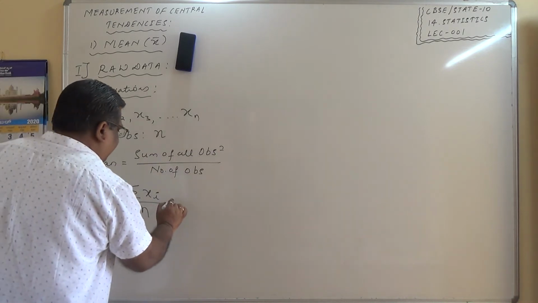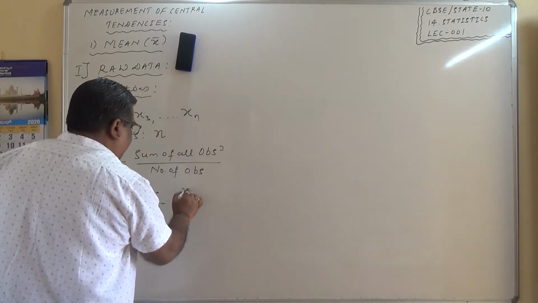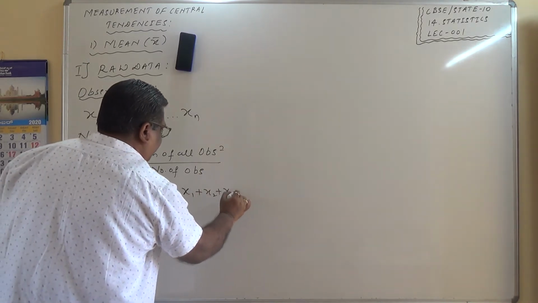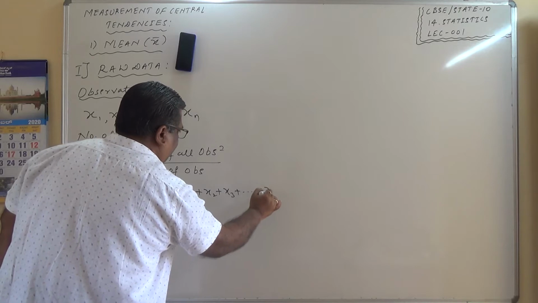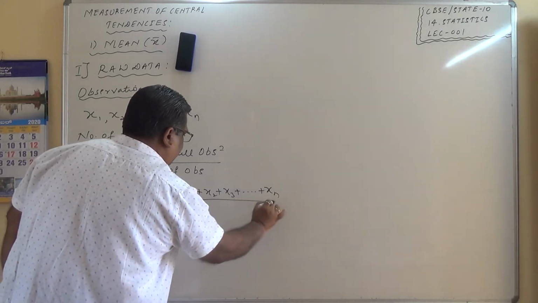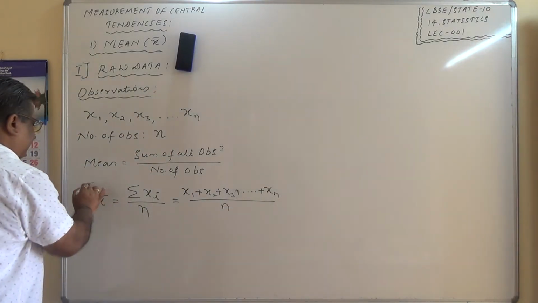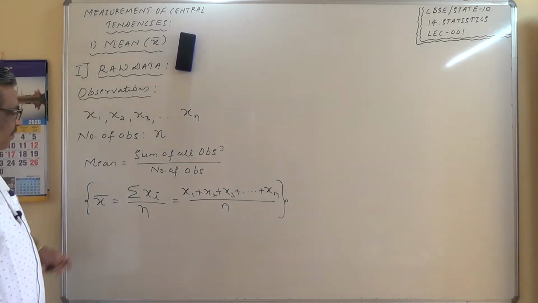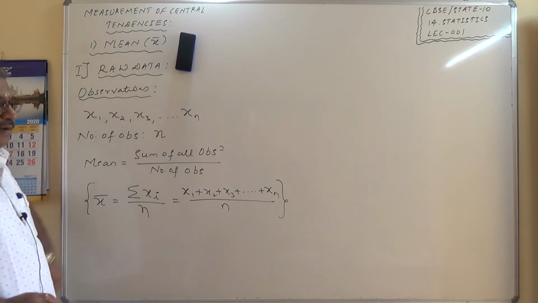The sigma xi is nothing but x1 plus x2 plus x3 plus up to xn, the whole divided by n. So this is the formula to calculate the arithmetic mean of the raw data.